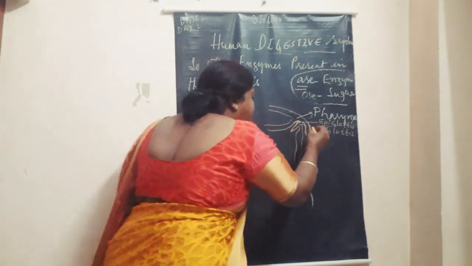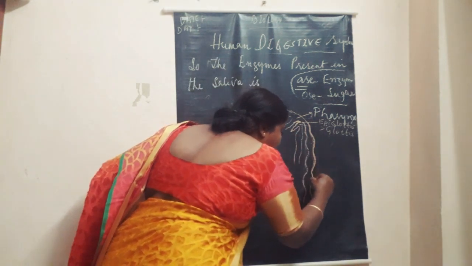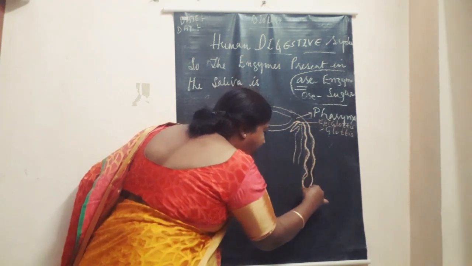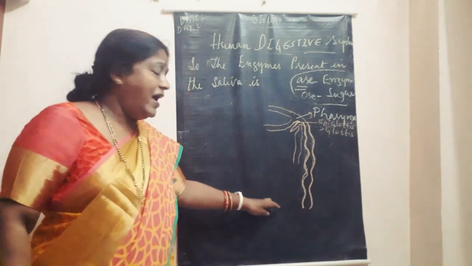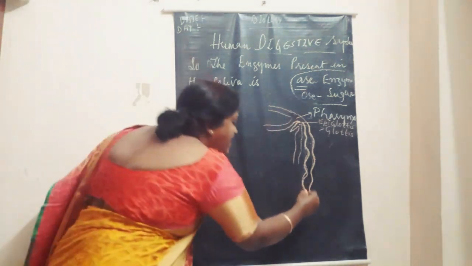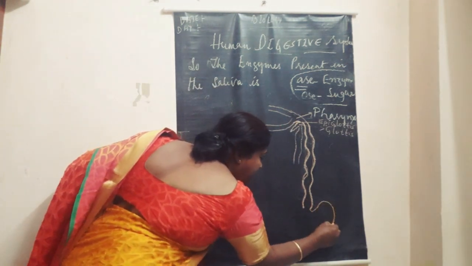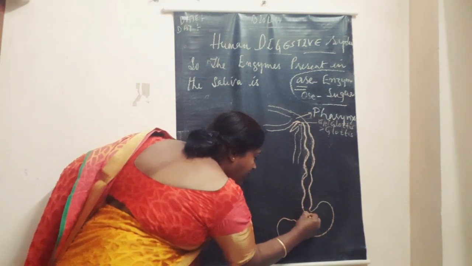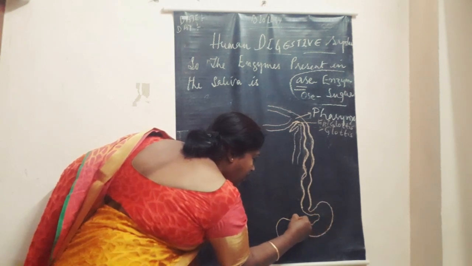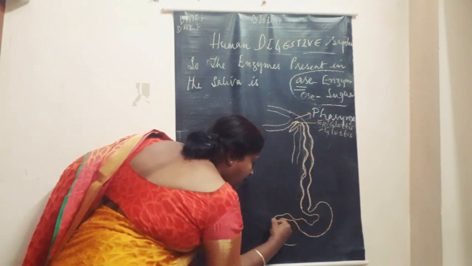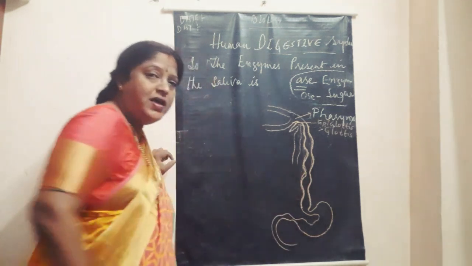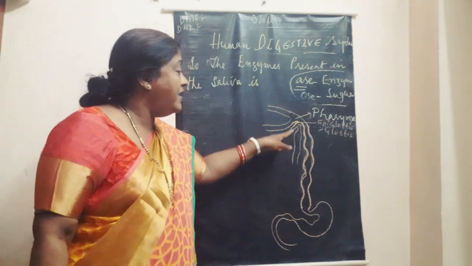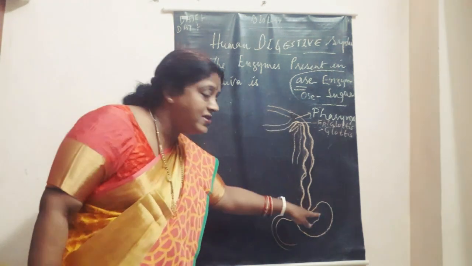Okay, next we learn about the esophagus, children. Esophagus is a long tube measuring about 25 centimeters, and it connects the pharynx with the stomach. So this is our stomach. This is the esophagus. Esophagus is a long tube measuring about 25 centimeters, and it connects the pharynx with the stomach.